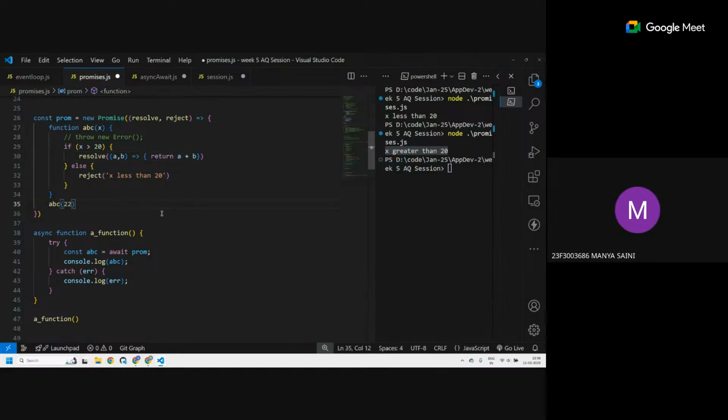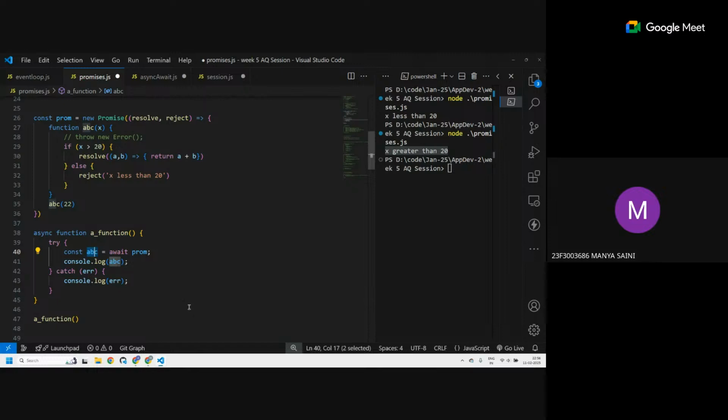I want this value in the try block as some constant, however you want to represent it. So if I await this, then this ABC will be this particular function. Now this ABC has become this function. Now what do you want to do?